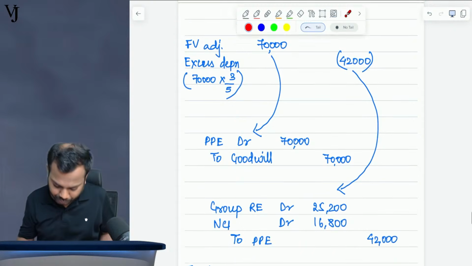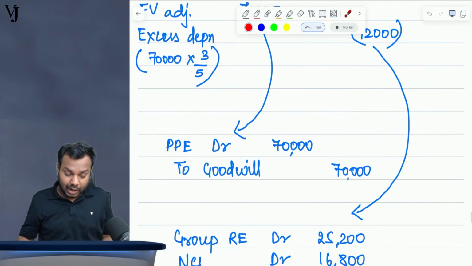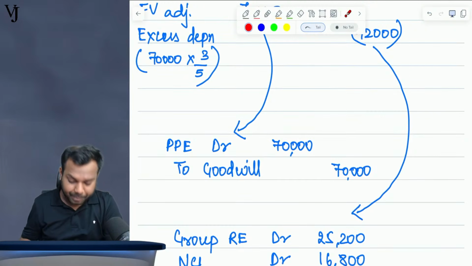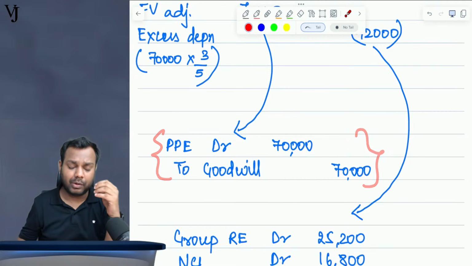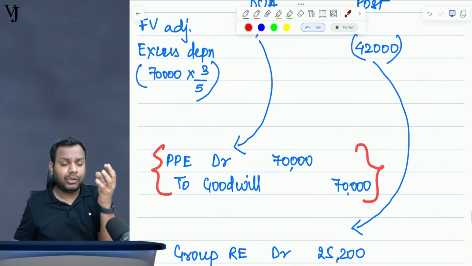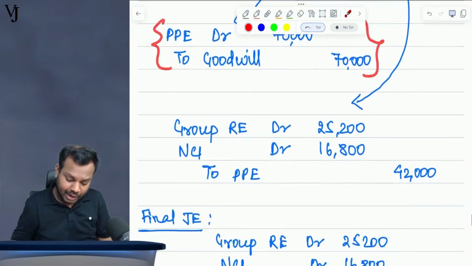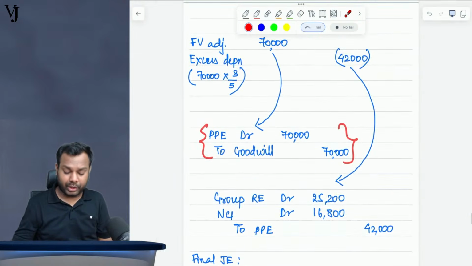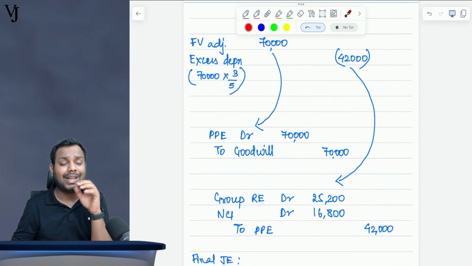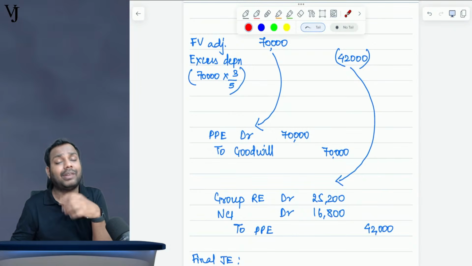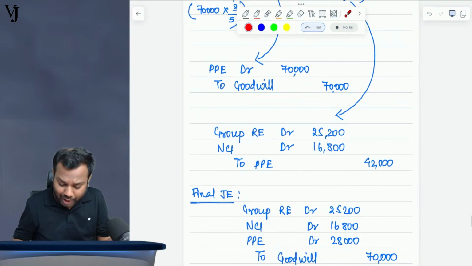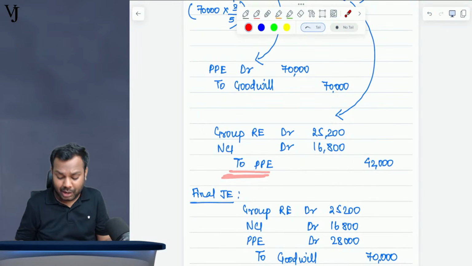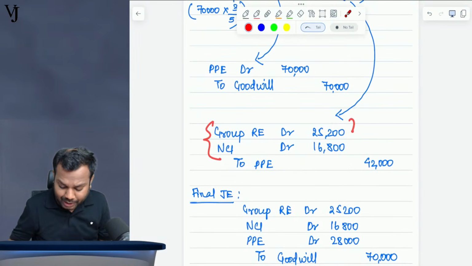Wonderful. Now, what will happen is we will pass an entry: PPE account debit, goodwill 70,000, because we have increased the value of net assets. So the value of goodwill will decrease. Now this 42,000 is excess depreciation that we are charging. So it will reduce the value of net assets and the value of PPE, plus it will take the impact to group RE and NCI.